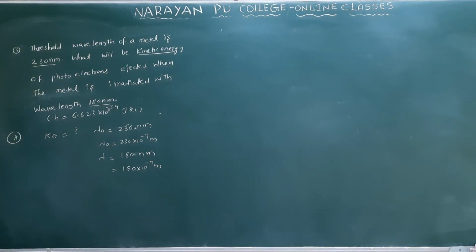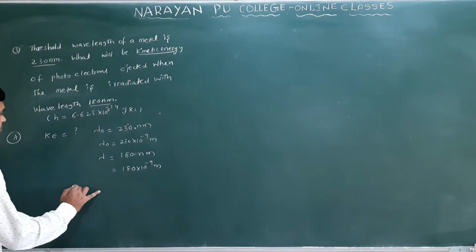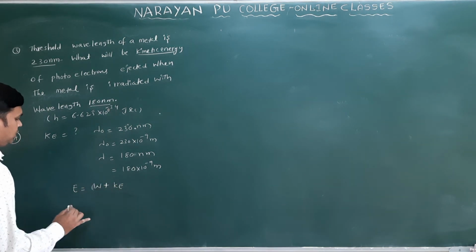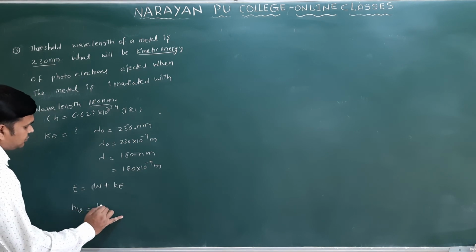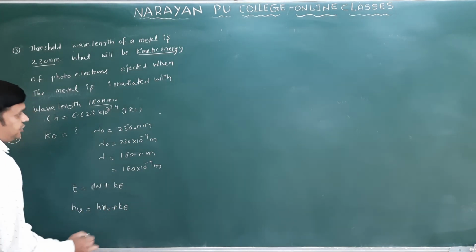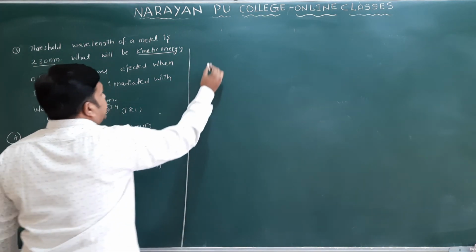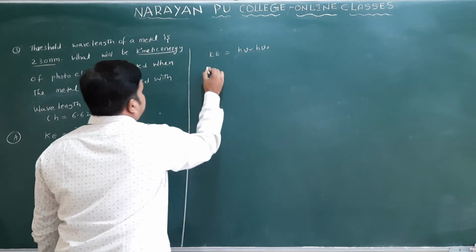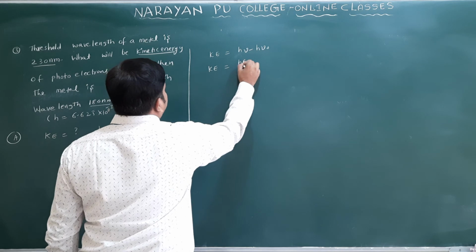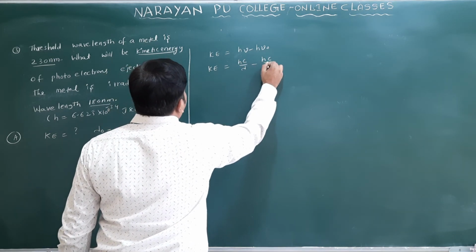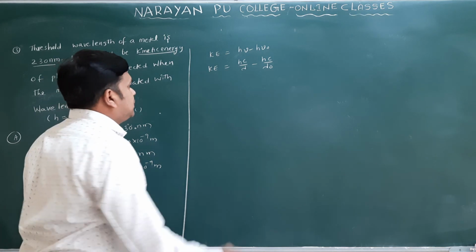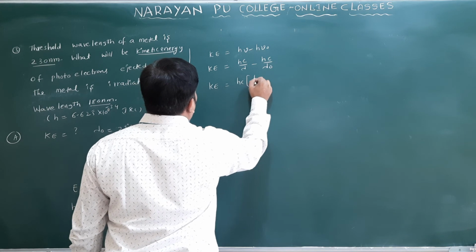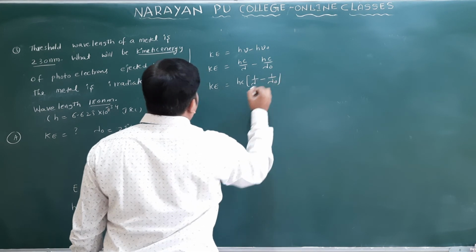Clear? Now what is the formula we can use here? You know one formula here, that means E is equal to W plus kinetic energy. E means h nu, that is equal to h nu naught plus Ke only. You can write Ke is equal to h nu minus h nu naught only. So Ke is equal to hc by lambda minus hc by lambda naught only. Clear? Now here Ke is equal to hc, taking common, we have 1 by lambda minus 1 by lambda naught only.